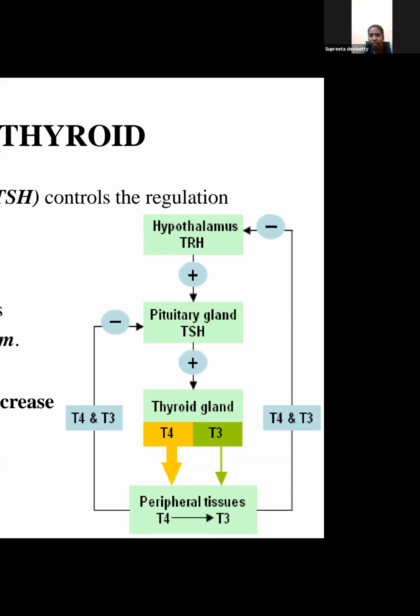Question at this level: TSH is secreted from anterior pituitary or posterior pituitary or intermediate pituitary? Who will answer it first? TSH is secreted from dash pituitary gland, dash lobe of pituitary gland. Which lobe? Anterior. Okay, good. I got two simultaneous answers, Saisha and Daksha.